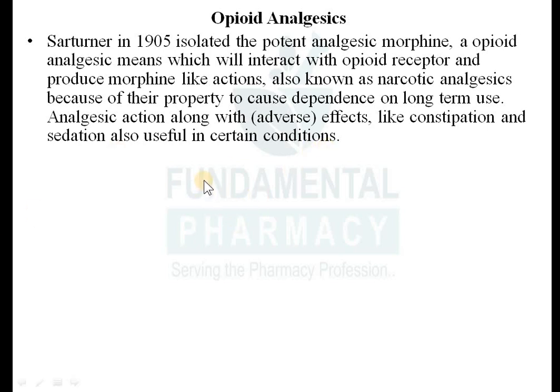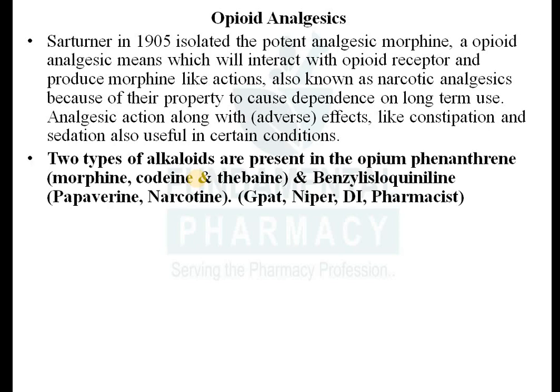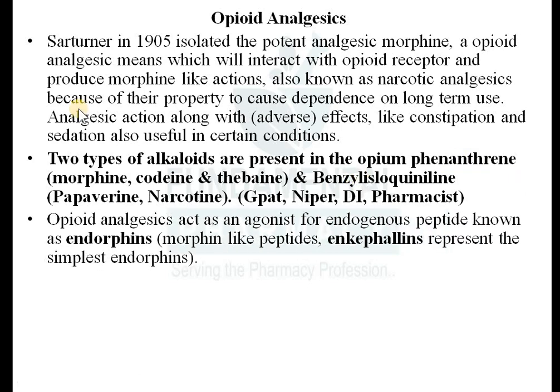So opioids are those drugs which will relieve your pain by acting on opioid receptors. There are two types of alkaloids present in the opium. The first one is phenanthrene alkaloids and the second one is benzylisoquinoline alkaloids. In the phenanthrene class you have morphine, codeine and thebaine. Morphine, codeine, thebaine belong to the phenanthrene class, and papaverine and narcotine belong to the isoquinoline class.